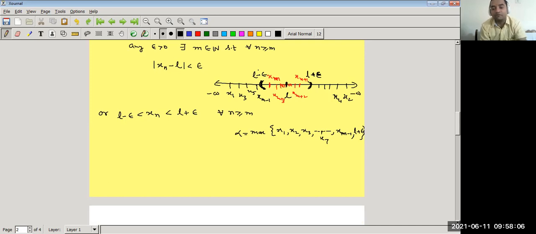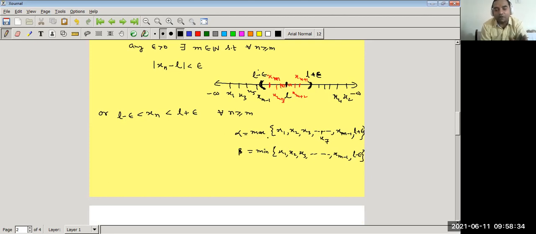So let alpha be the maximum of all the numbers x1, x2, x3 up to xm minus 1 and L plus epsilon, and we take the minimum of x1, x2, x3 and so on up to xm minus 1 and L minus epsilon. इनमें हम minimum number सेलेक्ट करेंगे, let it be beta, हम उसको बीटा बोलते हैं.